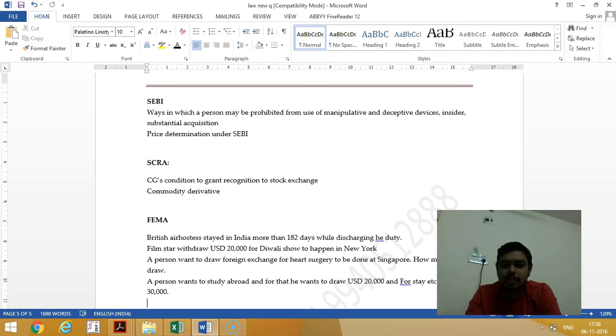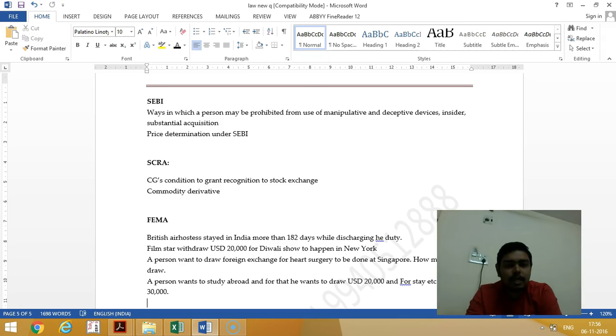Then substantial acquisition. There are separate rules for substantial acquisition. If any person buys more than a specified percentage of another company without informing the stock exchange, actually no, any company having more than 25% in one company, for every additional 5% they have to inform and give public notice when they are acquiring. Otherwise they will come under the substantial acquisition rules.